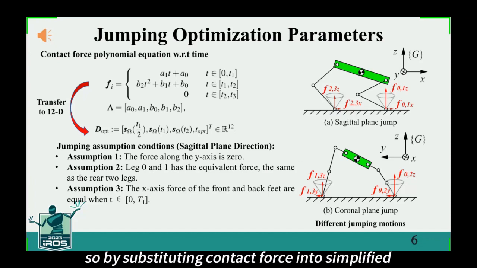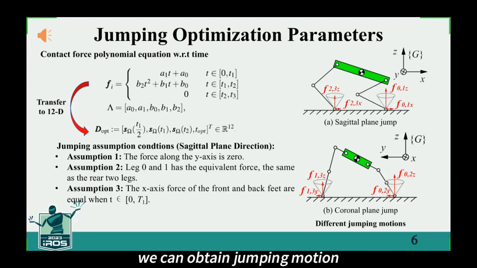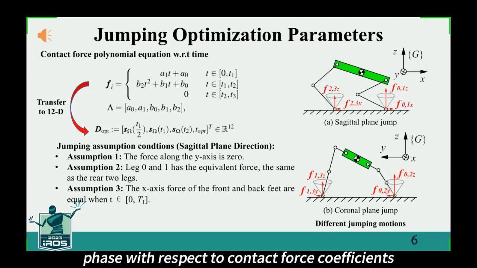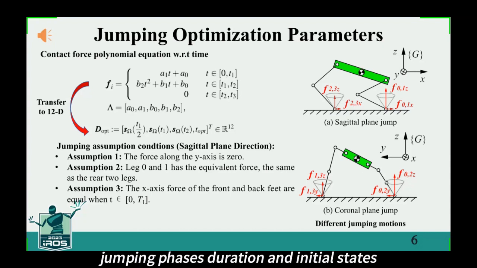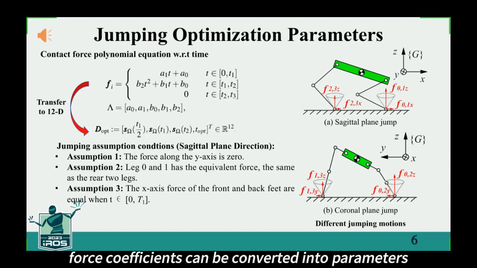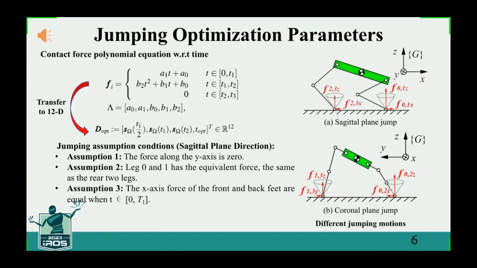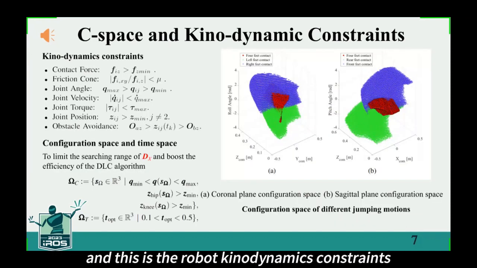So by substituting contact force into simplified centroidal dynamics and integrating, we can obtain jumping motion states of each jumping phase with respect to contact force coefficients, jumping phase durations and initial states. Thus, contact force coefficients can be converted into parameters with physical meaning. And these are the robot kinodynamic constraints.